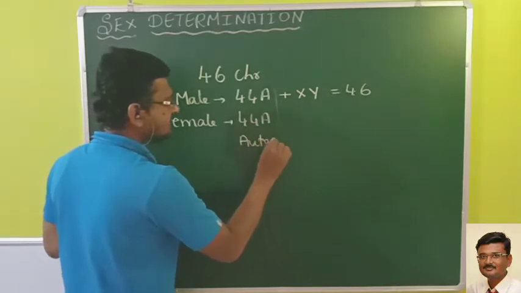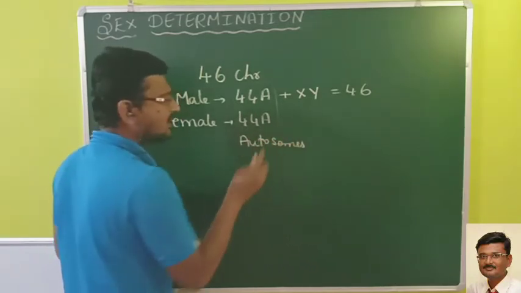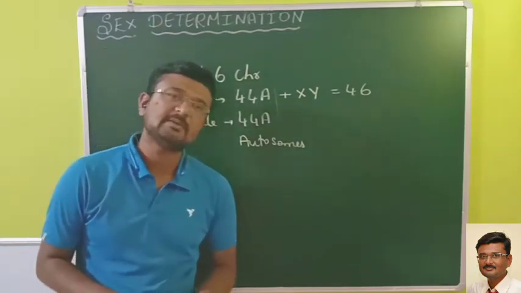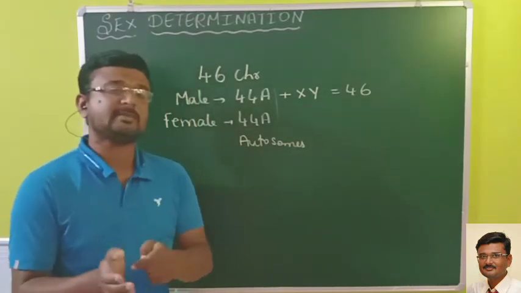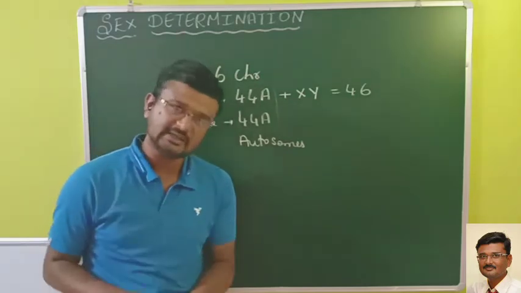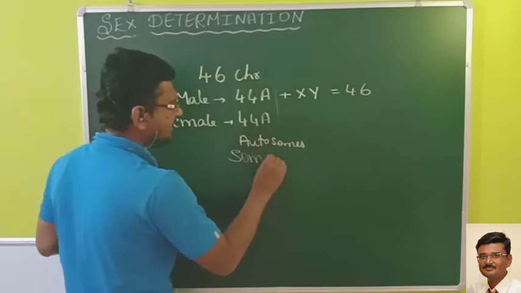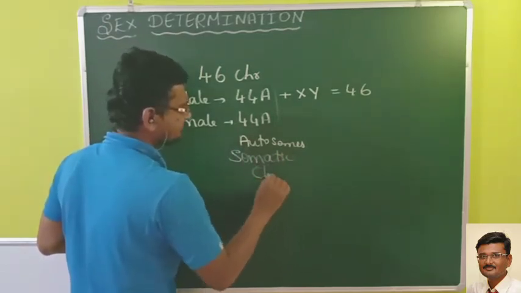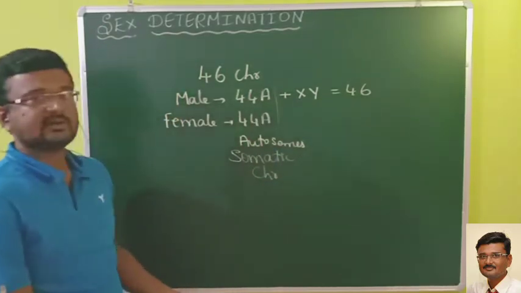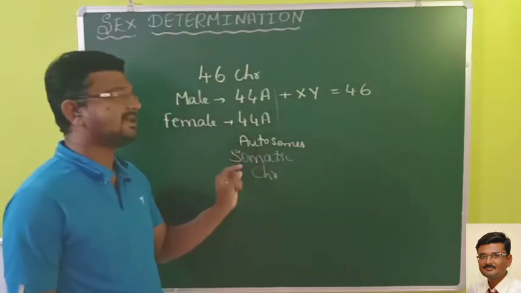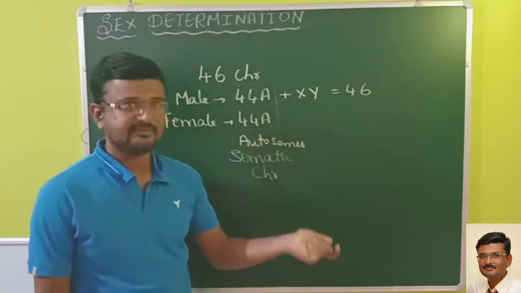Hence I have written it as A. These are the chromosomes which determine the somatic characters in both males and females, and hence we can call them somatic chromosomes. These chromosomes will be the same in both males and females.